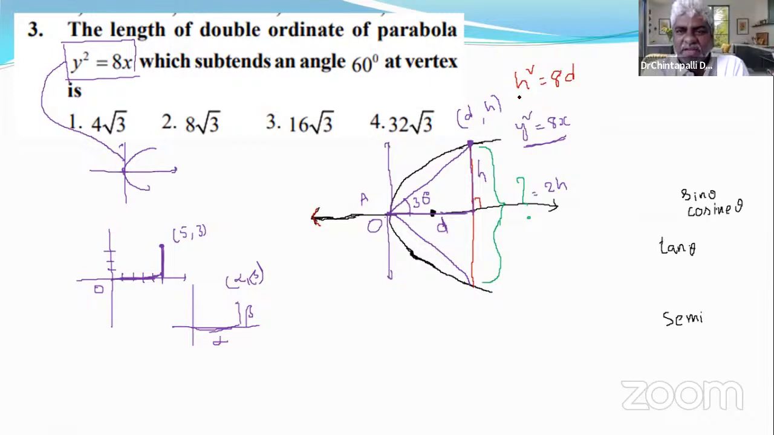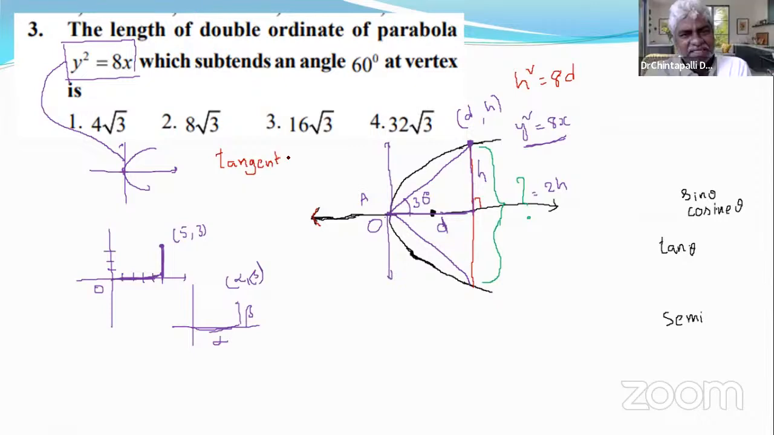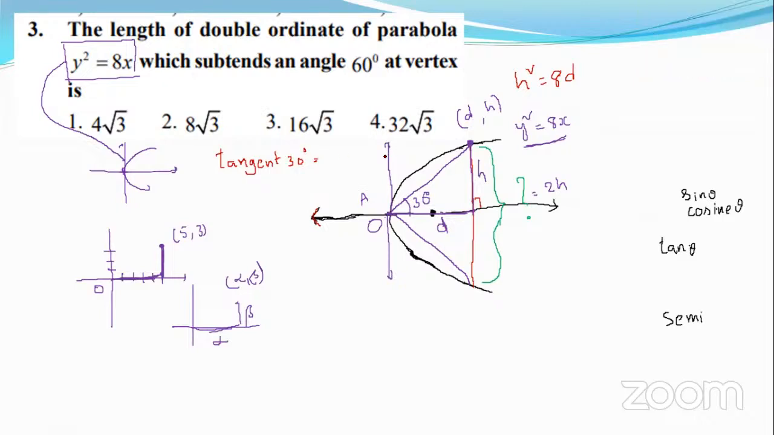By using this fact, we can find 2h. Of course, we will find h, and from that we can find 2h, right? So we will use the concept h square equal 8d. Before that, let us use tangent theta. Tangent 30 degrees. Tangent 30 degrees is 1 over root 3.